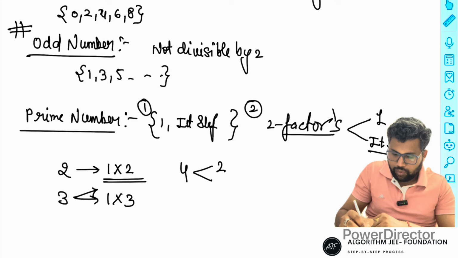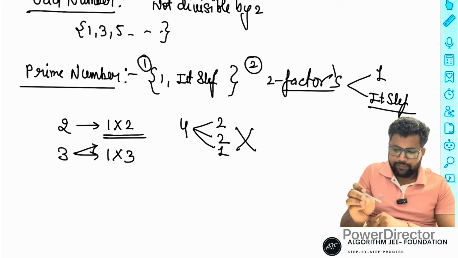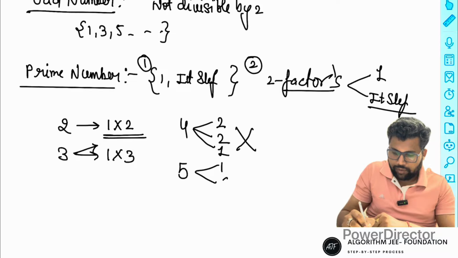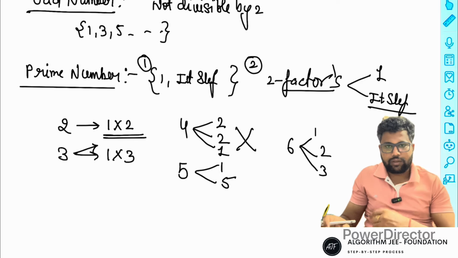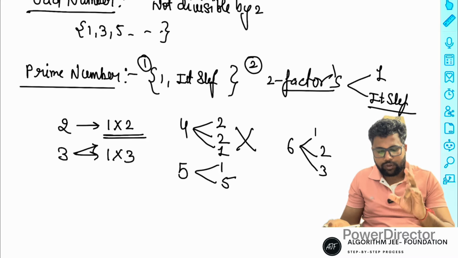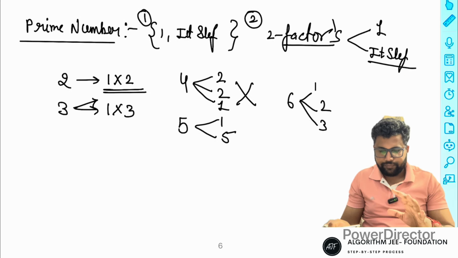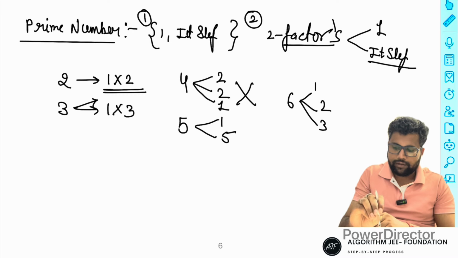4 has factors 2, 2, 1, so it has more factors and is not a prime number. 5 has only 1 and 5. 6 has factors 1, 2, 3. So a prime is a number with only two factors, 1 and itself. Any number divisible only by 1 or itself is a prime number.